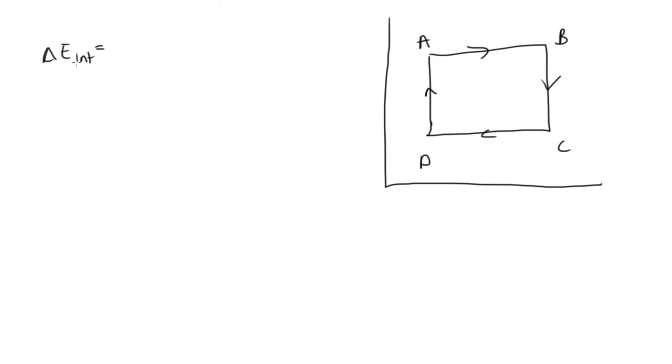Well, we know that internal energy is a function of the state. So if it goes from A and around any path back to A, then the change in internal energy is going to be zero, as the internal energy is a property of the state.